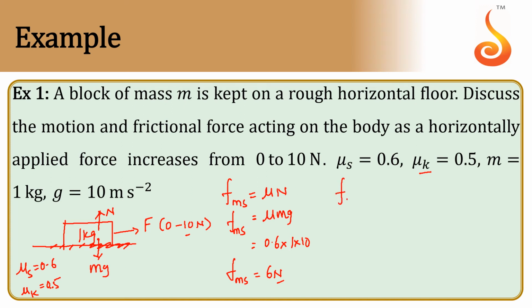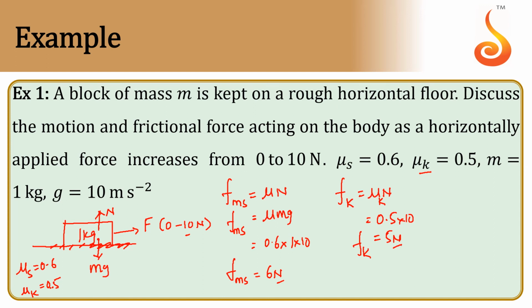So let us calculate the kinetic friction, that is also μN, but this is μk. So which is 0.5 into 10, which is 5 newtons. So once the body comes into motion, the frictional force which acts on the body will be 5 newtons.